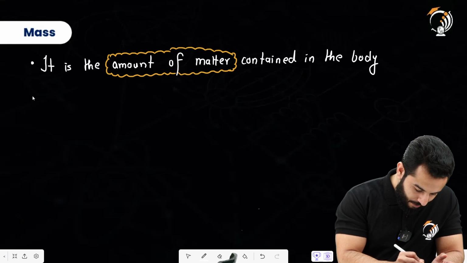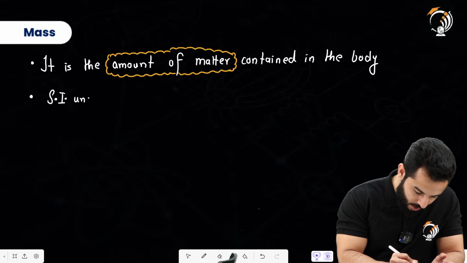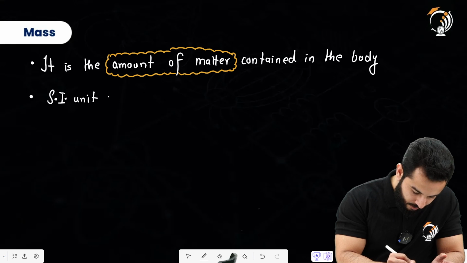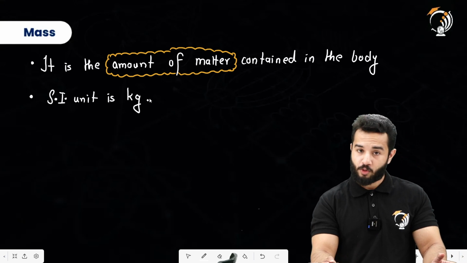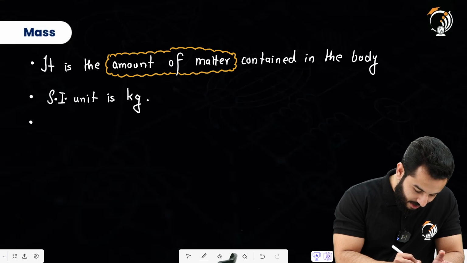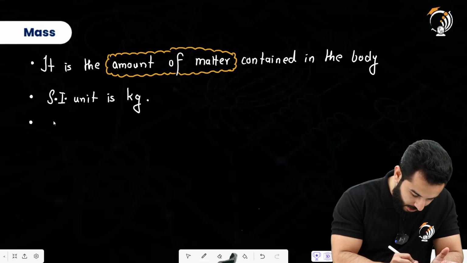Next thing, in the SI system, its unit is kilogram, right? And for CGS system it is going to be gram. It does not have a direction, so that means it's a scalar quantity.